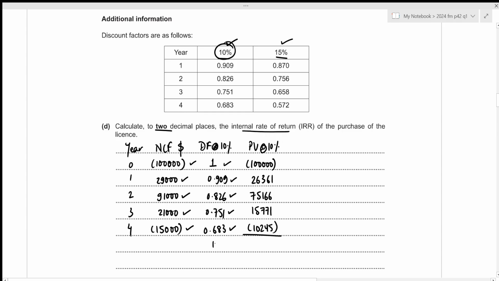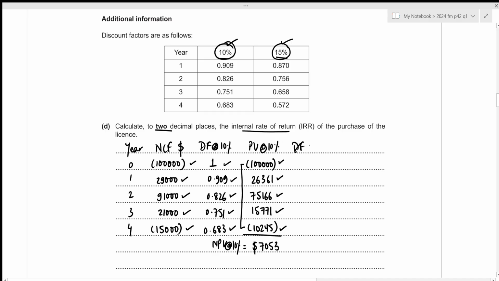Now we can get the net present value at 10%. And it will be the total of these 5 values. So negative 100,000 plus 26,361 plus 75,166 plus 15,771 minus 10,245, which results in the positive value of 7,053. Now we need to repeat this entire process with our 15% discount factor.